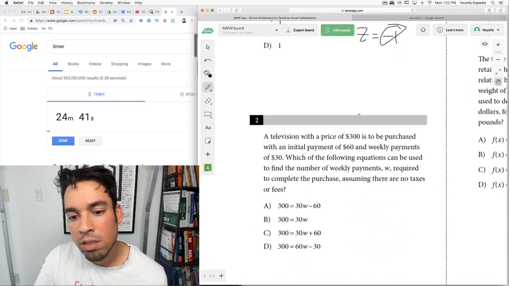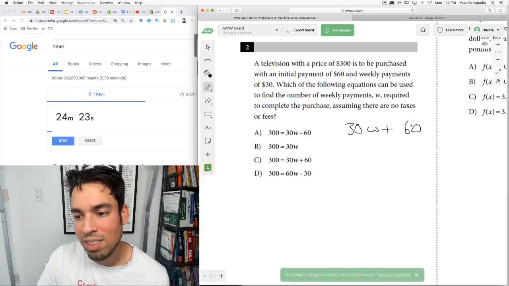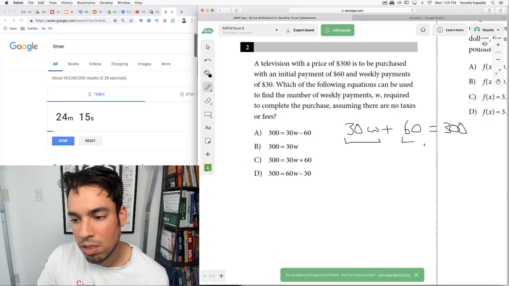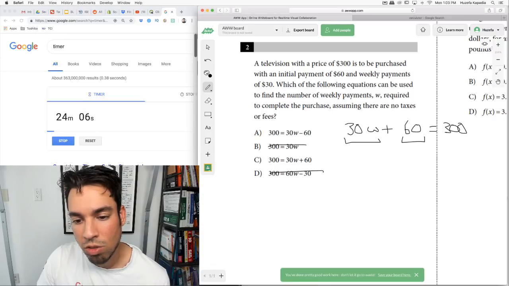Okay. Next, a television with a price of $300 is to be purchased with an initial payment of $60 and weekly payments of $30. Which of the following equations can be used to find the number of weekly payments required to complete the purchase? We're paying $30 per week plus the $60 that we already paid, and we want to know when this is going to equal 300, and that's our equation: 30W plus 60, where this is the weekly payments and this is the initial payment, and we want to know when it all adds up to 300. The subtraction one makes no sense because there's no 60 in there. This one almost makes sense, except they're subtracting 60. You wouldn't do that, you'd be adding it. So C.